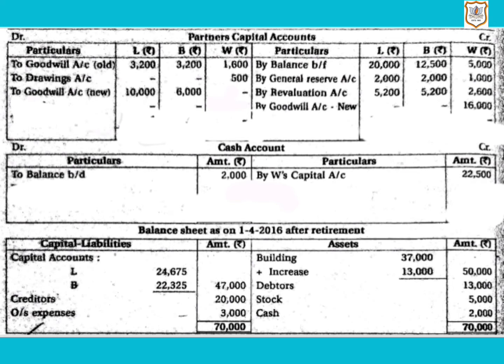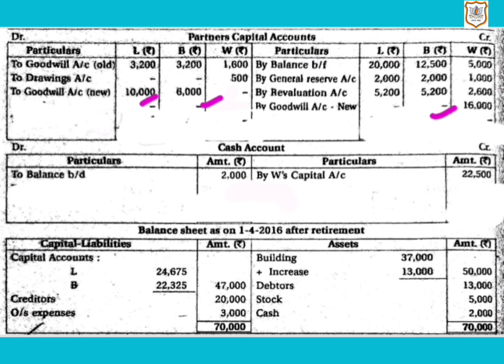So according to the gaining ratio, continuing partner L will give 10,000 to retiring partner W, and B will give 6,000 to retiring partner W. So L's capital account will be debited by rupees 10,000 and B's capital account will also be debited by rupees 6,000. And W's capital account will be credited by rupees 16,000.